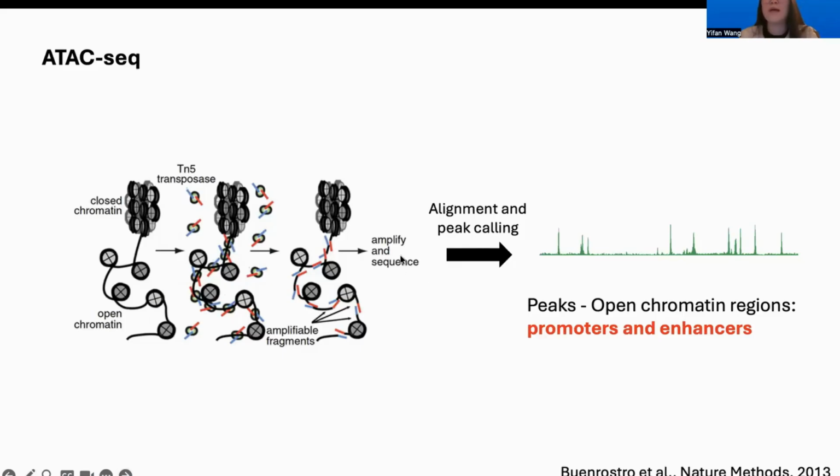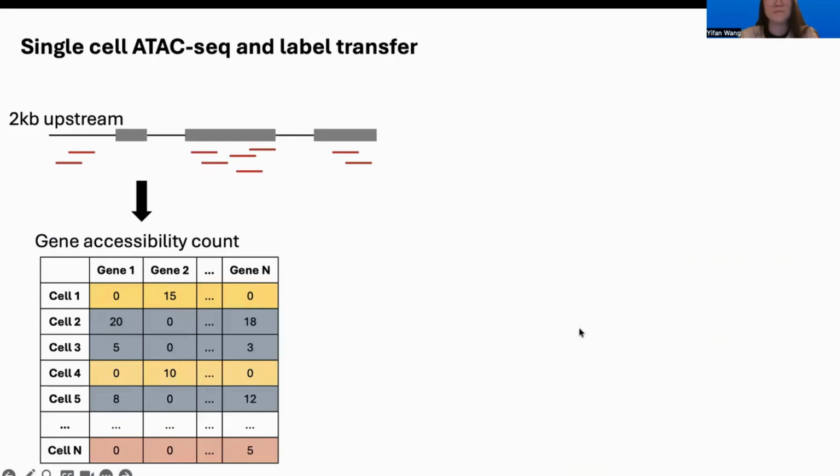And with all the amplified sequence, we'll be able to call these peaks, as you could see in green here. These peaks represent the open chromatin regions, where biologically we think these are most likely to be promoters and enhancers in the specific tissues that were sequenced.